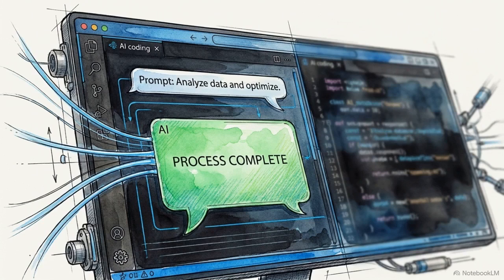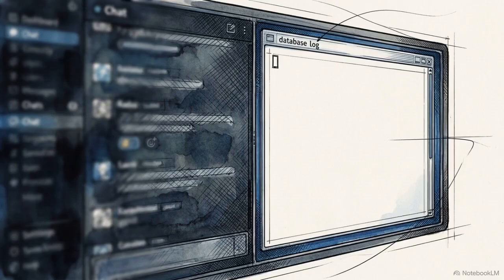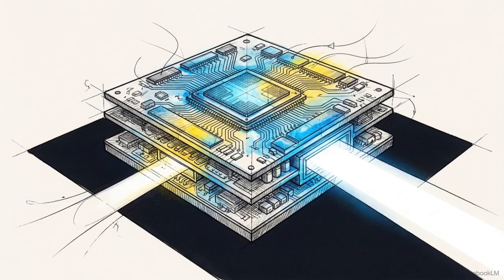You assign a task to your coding agent. A few seconds later, the chat interface outputs a comforting message: database schema updated successfully. You check the actual database logs, and they are completely empty. The agent did not execute a database migration.